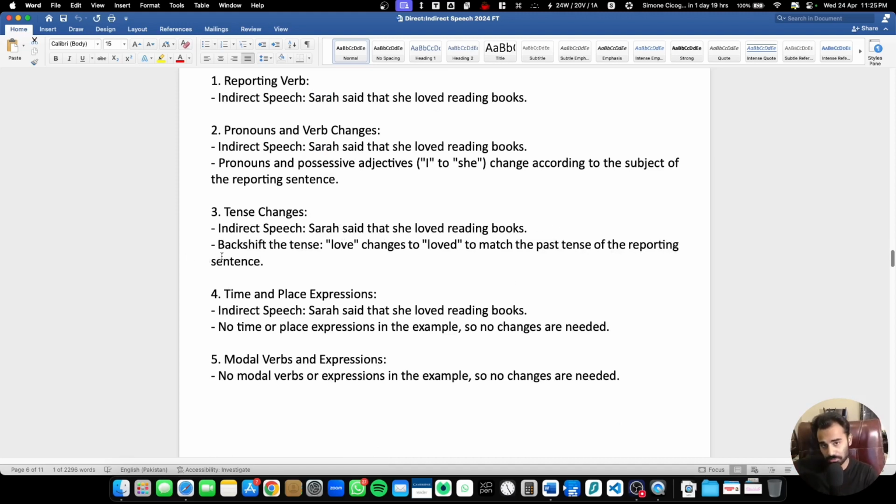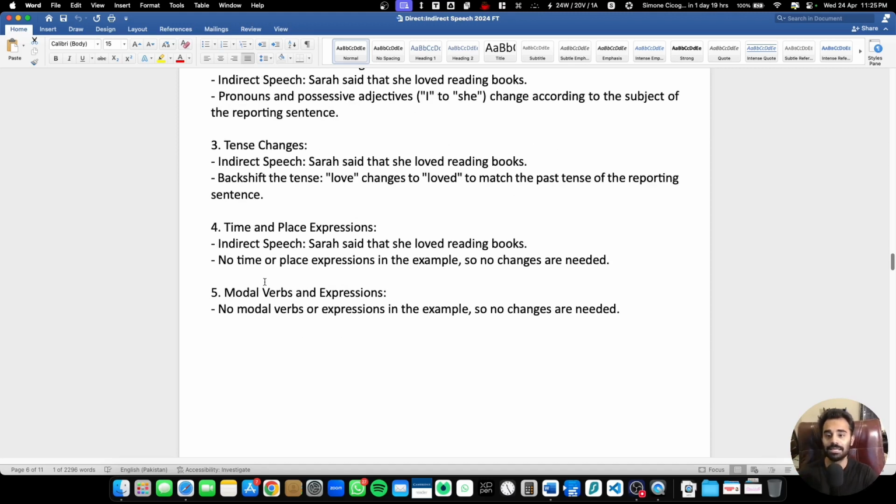And I told you the rules. The rules were actually written up there. Now, time and place. Okay, let's see. Indirect speech: Sarah said that she loved reading books. So there is no time or place expression in this example, so no changes are needed. In some cases, there are no changes required if they are not deemed necessary.